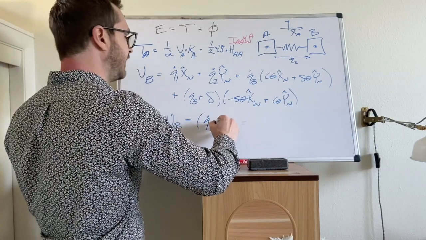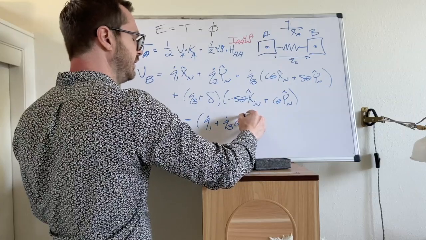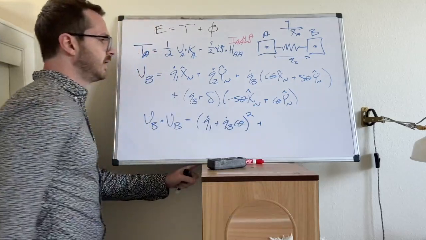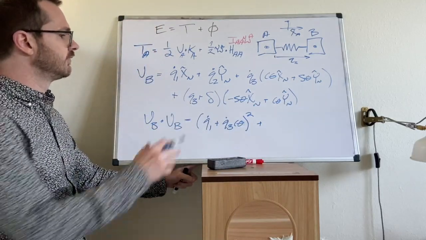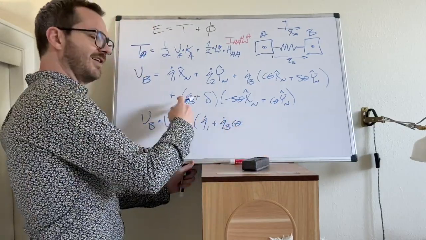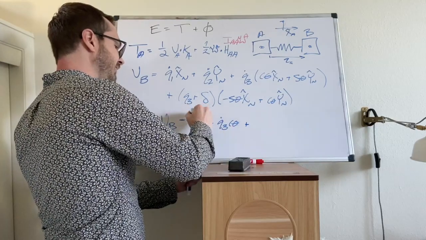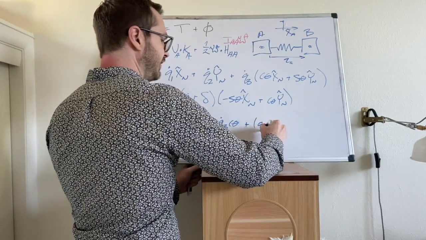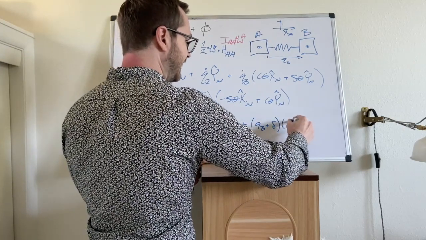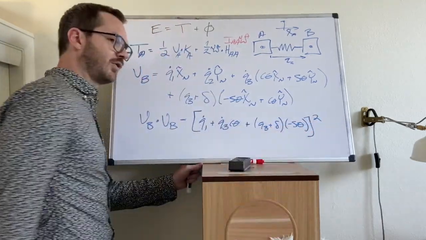It's going to be Q1 dot plus Q3 dot cosine theta, squared, plus, sorry, I left one off, plus, let's change these parentheses to some brackets, plus Q3 plus delta multiplied by negative sine theta. There we go. And it's that quantity squared.